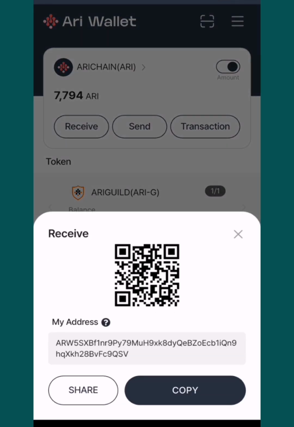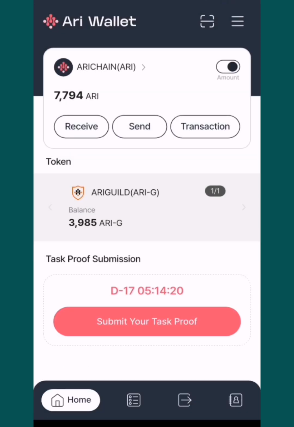Now many people make the mistake of submitting their Ari wallet on this task. That's not what you need to do. I'll show you where you need to do that. You have to do this verification 2 times, and this is the first one. When they say Ethereum address, they don't mean the address from your Ari wallet. Don't submit the address from your Ari wallet. It's a mistake and you're going to miss that airdrop if you submit it. So follow me, I'll show you how to do it.